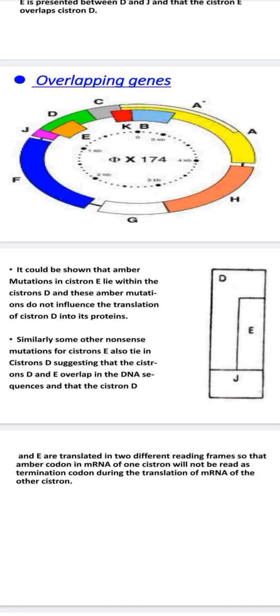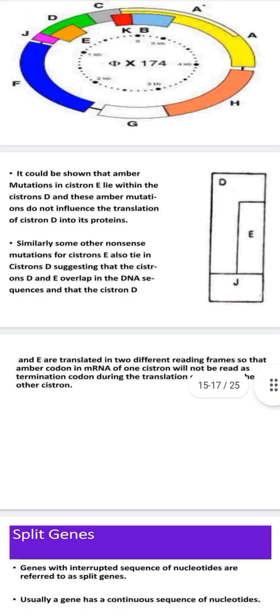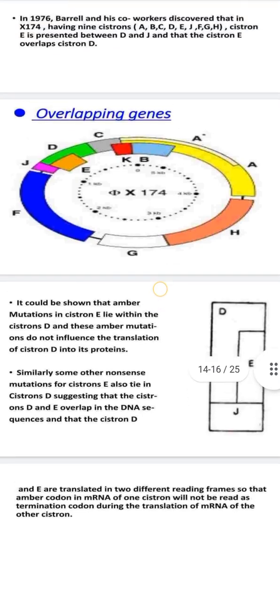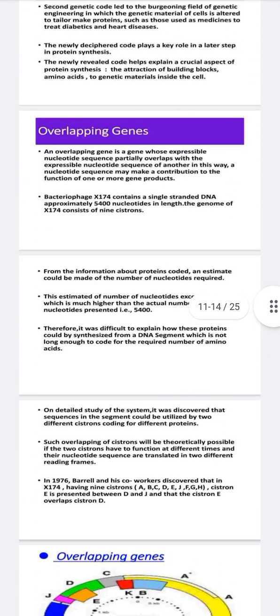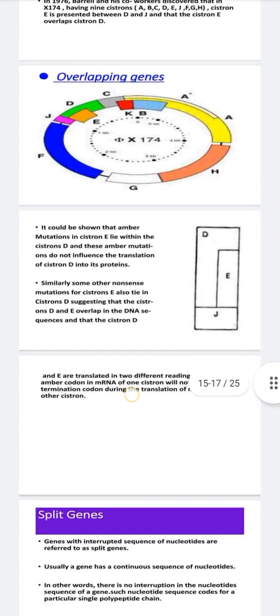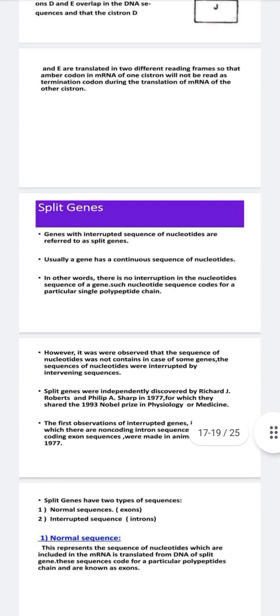So there will be confusion in both cistron D and cistron E, and finally they will come to know about this overlapping process, and the genes will conclude the processing and wait for the other process to be held. So this is what is known about overlapping genes. Next we will be talking about split genes.